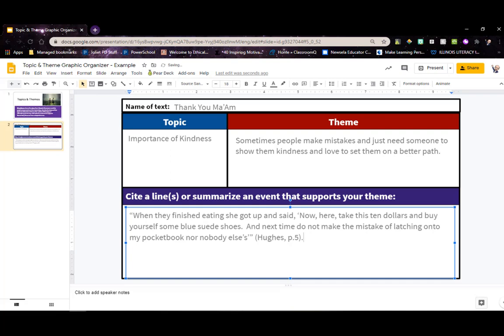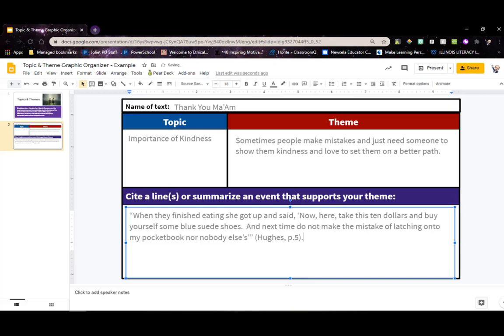It says, "When they finished eating, she got up and said, 'Now here, take this $10 and buy yourself some blue suede shoes. And next time, do not make the mistake of latching onto my pocketbook or nobody else's.'" That's a great line. I could cite that. It's directly from my text, so of course I would put quotes around it, just like we have learned about citing.